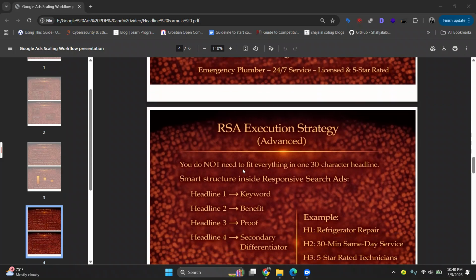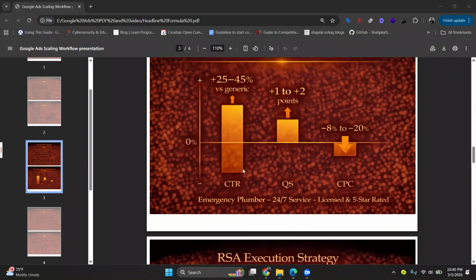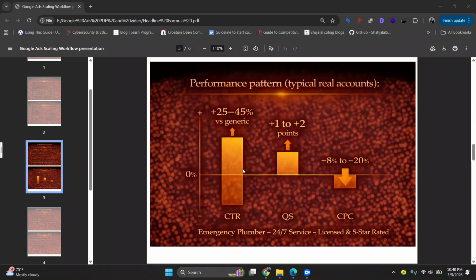Okay. So here I can also show some more examples, like refrigerator repair. Our headline: refrigerator repair, 30-minute service, trusted by 5,000 plus homes. Why does it win? Immediate intent match, speed benefit, and social proof plus specific numbers. And an example for dental implants: dental implants, pain free recovery, 15 plus years experience. Why does it work? Keyword aligned, emotional benefit, and authority proof.